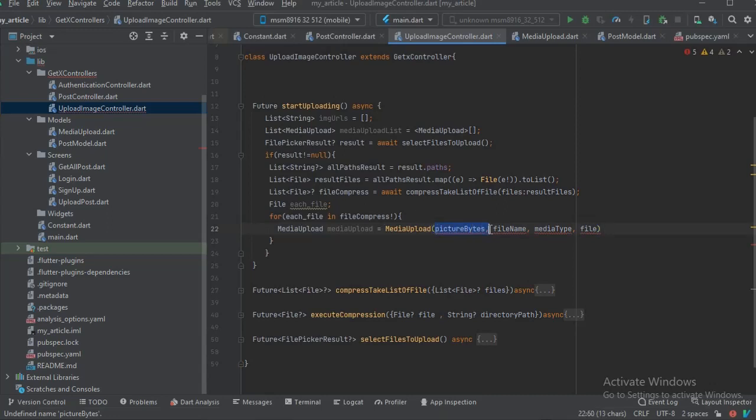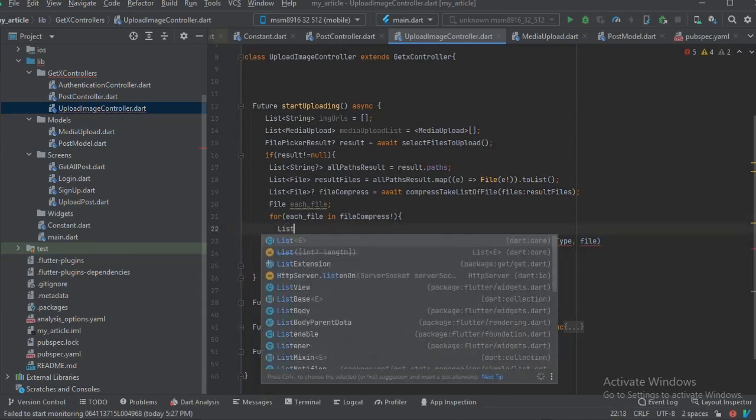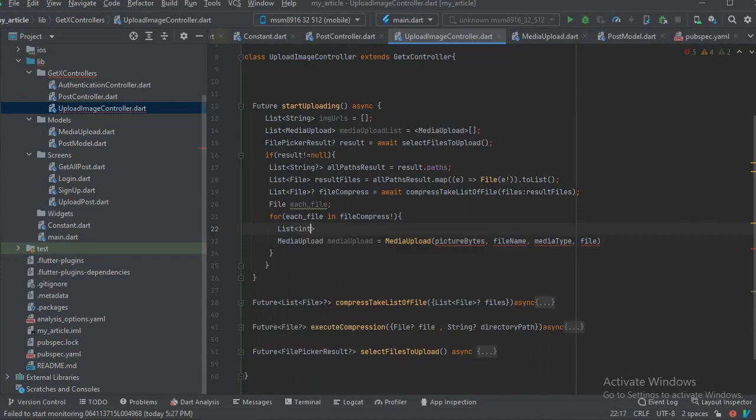So for the media upload, we need the picture byte, we need the file name, we need the media type, and we need the file itself. So we're going to create each and every one of these now. In that case, let's start with the picture byte. It's going to be a list of ints, picture byte. So how do we get that now?